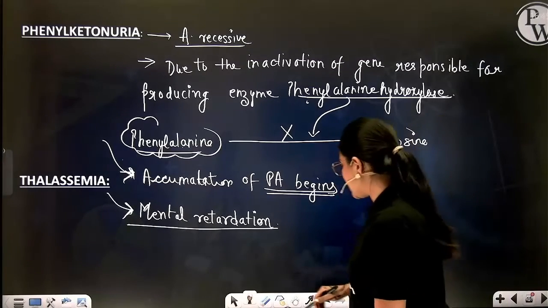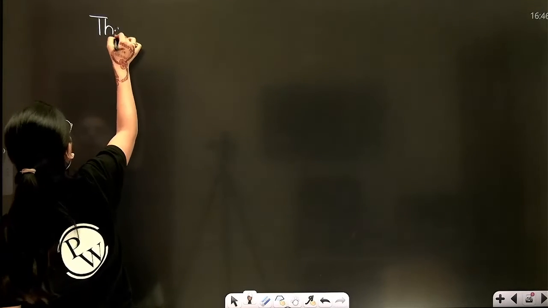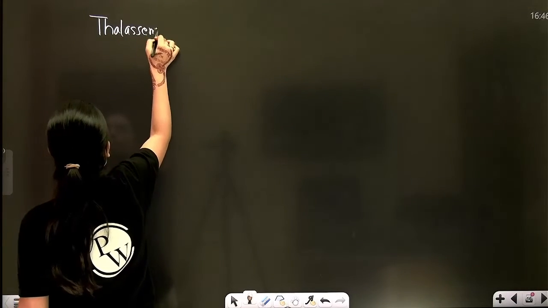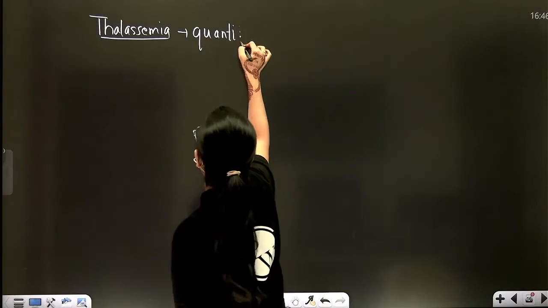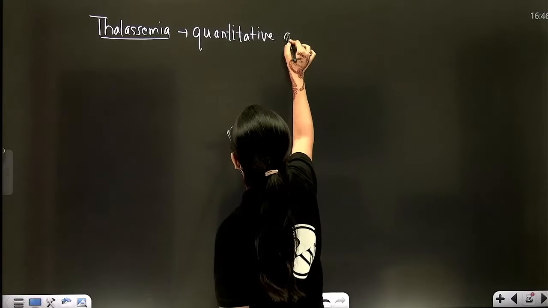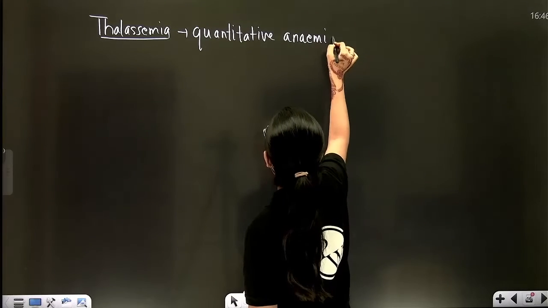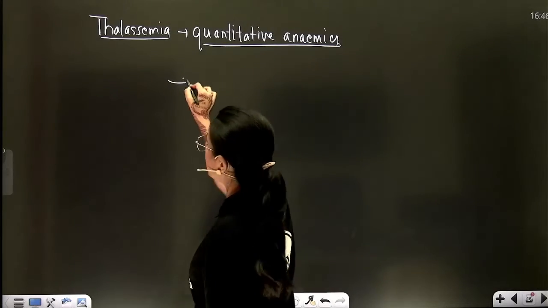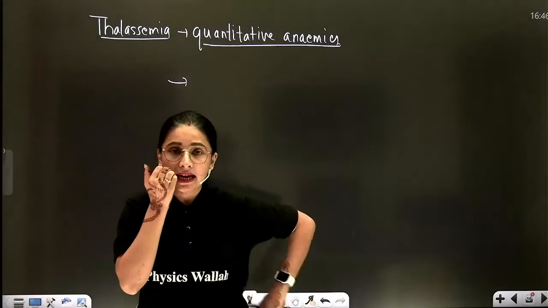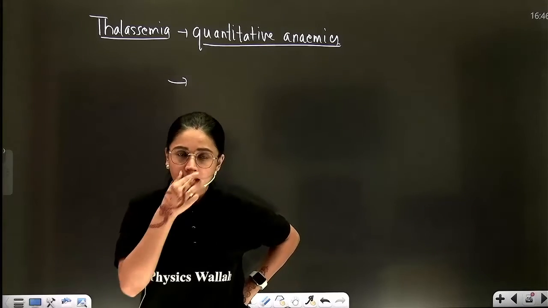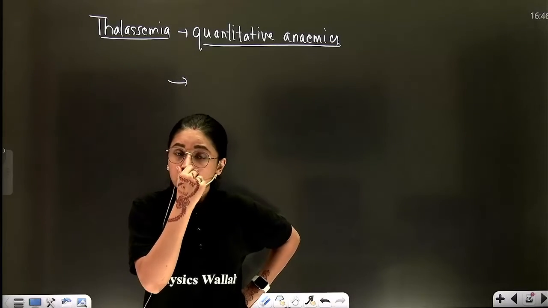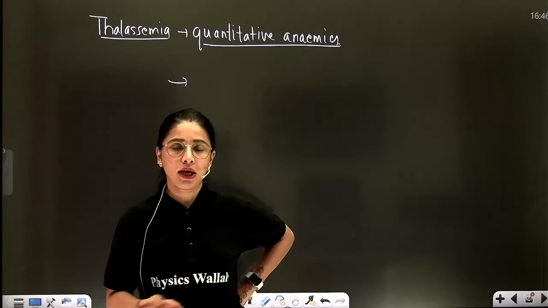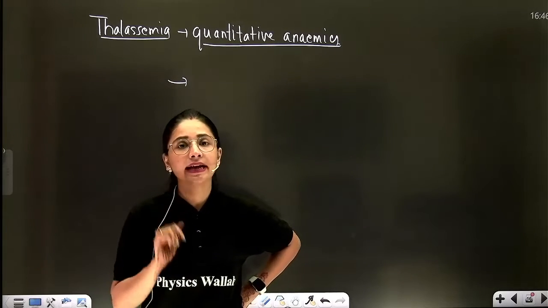Now moving towards the next disorder which I'll be taking on my next page, that is thalassemia. It is also a type of anemia, but it is quantitative anemia. Remember, why is it quantitative anemia? Because here the quality will remain the same. The type of protein produced will remain the same. Glutamic acid will only be produced. There will be no production of valine. However, the quantity of hemoglobin chain in the RBC will get altered.